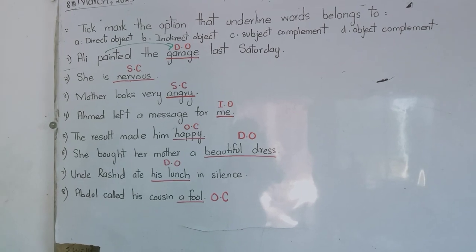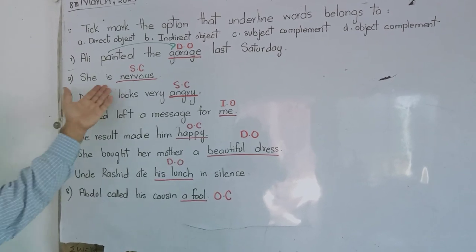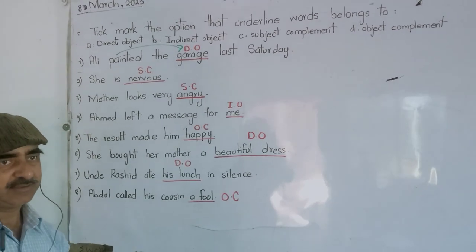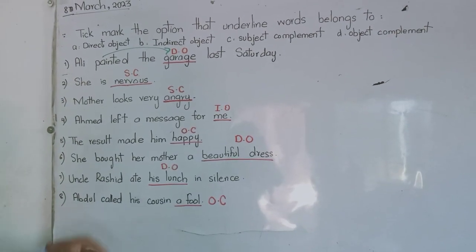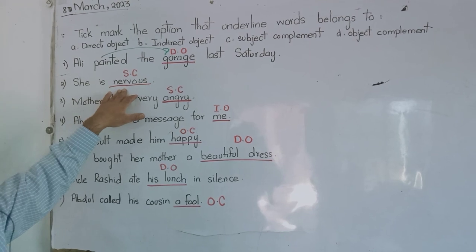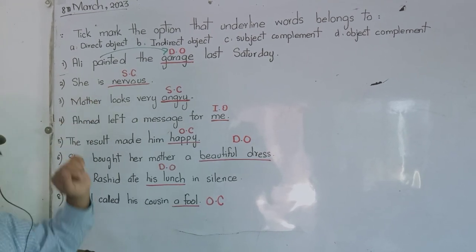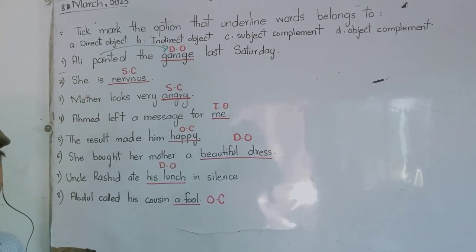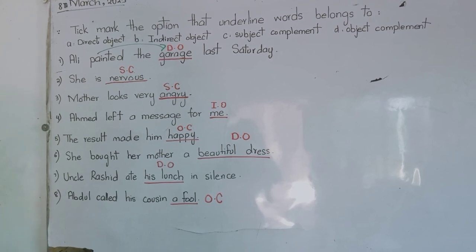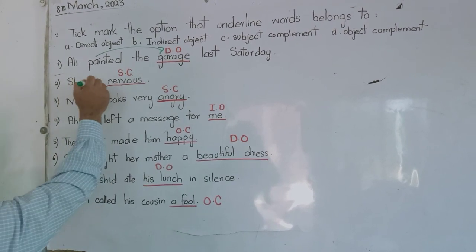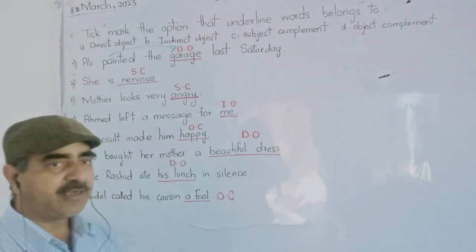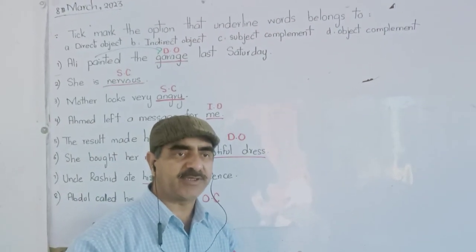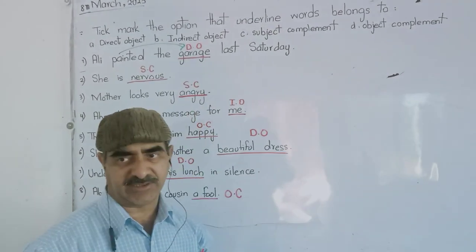Clear? Next one, she is nervous. What is nervous? Object complement. Why object complement? Because it is completing the object. If I simply say she is, definitely there will be a question in your mind what she is.